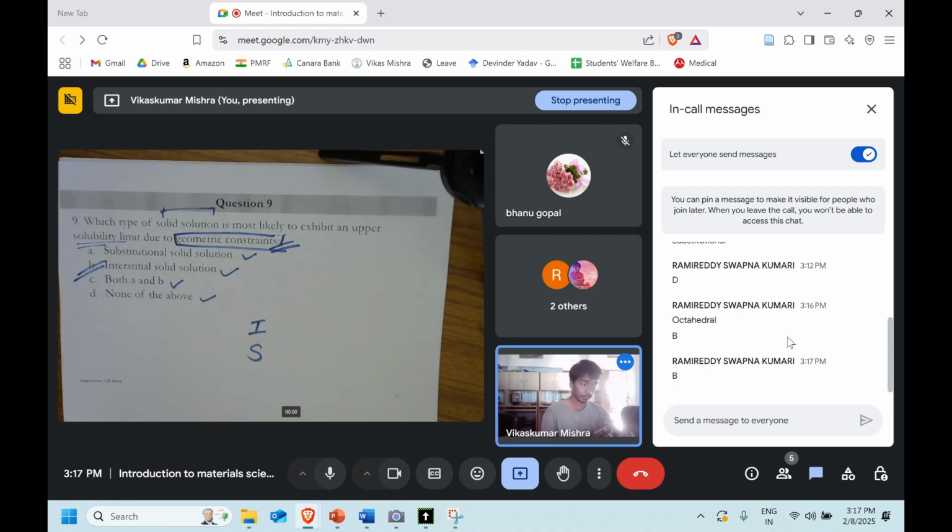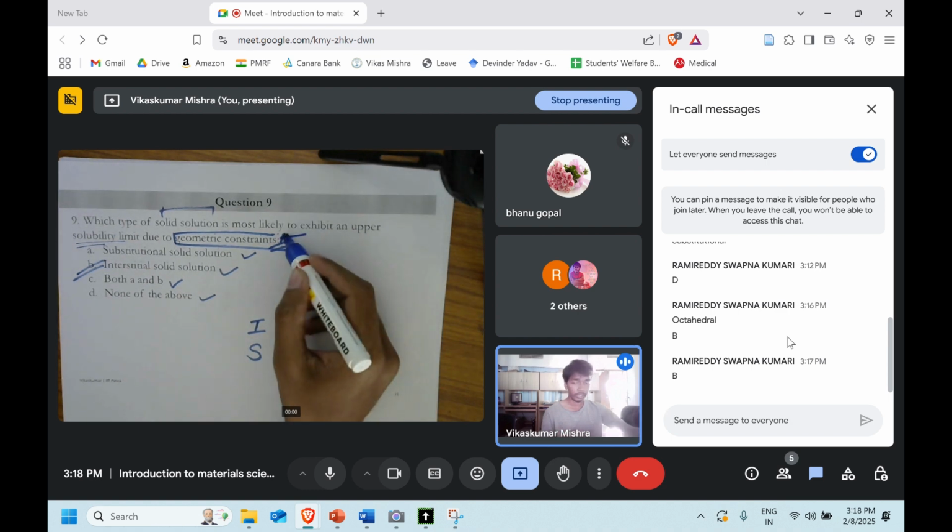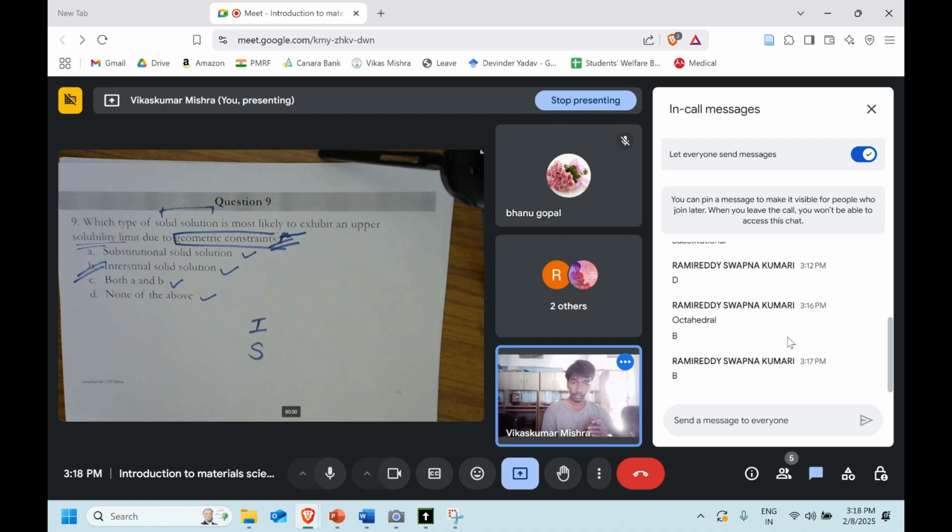For substitutional, as per the Hume-Rothery rule we have discussed, their size difference will not be much, less than 15%. So geometrical constraint will not be there. Other factors like electronegativity are also there, but right now we are talking about the geometric constraint, so let's focus on the size. The sizes are approximately similar in substitutional, while in interstitial solid solution the size will differ.